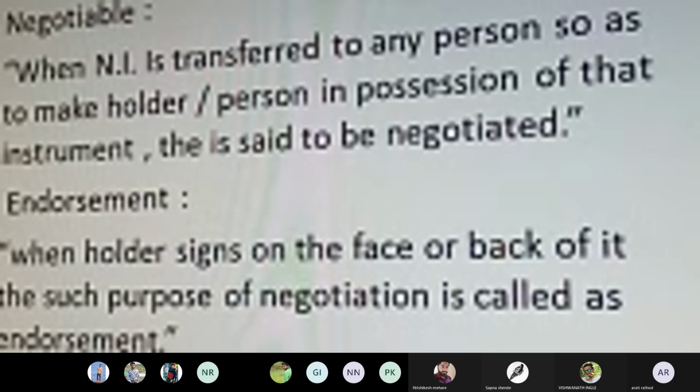So here, the older scenario, that is the pre-independence era, specifically mentions negotiation or endorsement as a major perspective. If the person who has prepared the instrument, or the person who has received that instrument, signs on either the front side or the back side of it, and it is transferred to another person, the recipient, that is the third party, fourth party or the 10th party who receives that instrument, this process is called an endorsement.